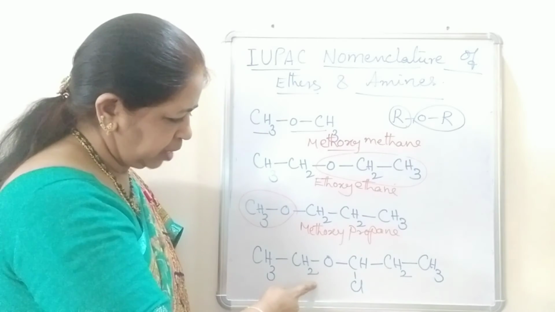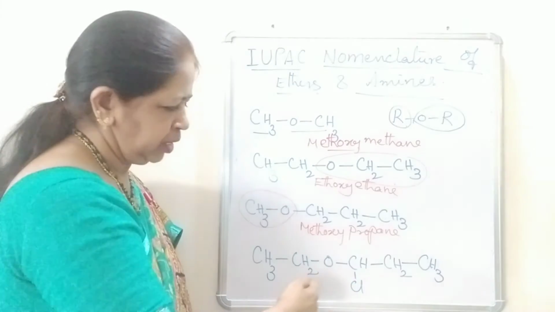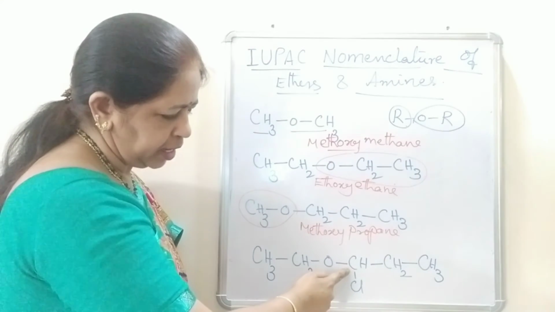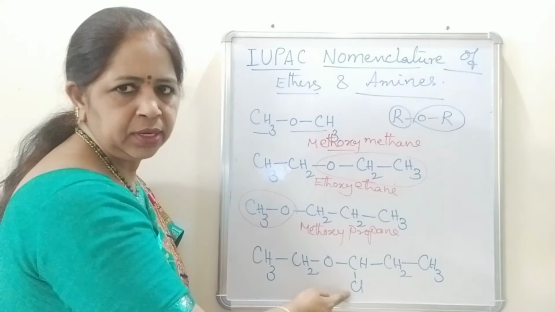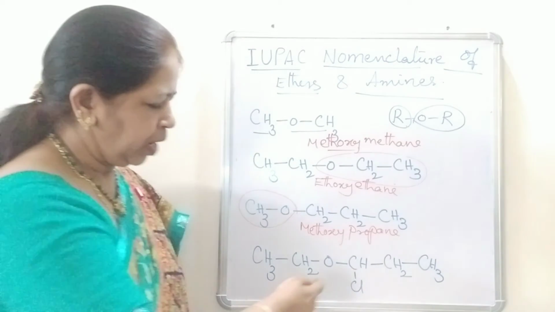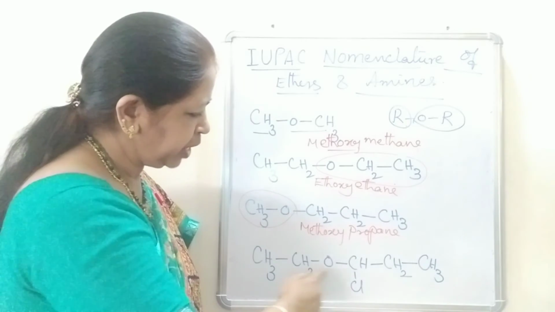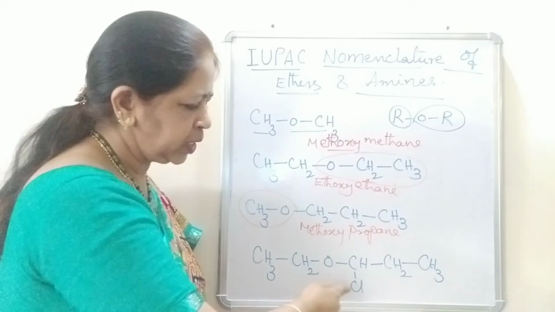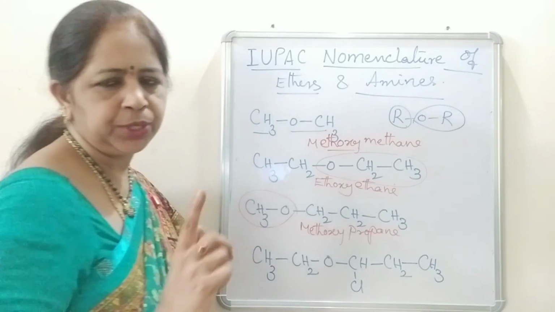Now, coming to the next example. In this example, we have ethyl and propyl group on either side of the oxygen, and on the carbon adjacent to the oxygen atom, there is one chlorine. So, we have to think that on the propane, ethoxy group and chlorine are substituted, and the substituted carbon gets number 1 position.